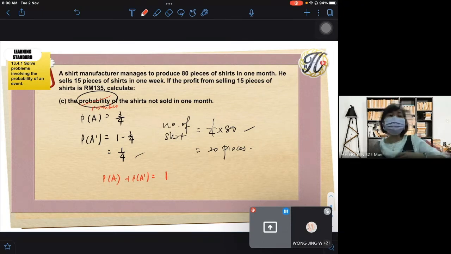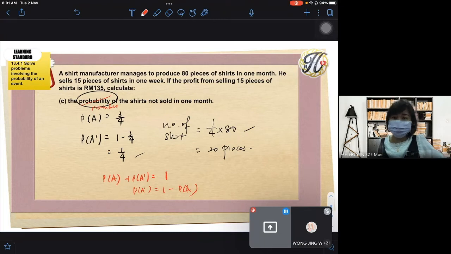If the event is not possible to happen, what is the probability? The answer must be between 0 and 1. 1 is possible to happen, 0 is not possible to happen, right? So maximum jawapan 1 sahaja. So to get P(A prime), it is 1 minus P(A).